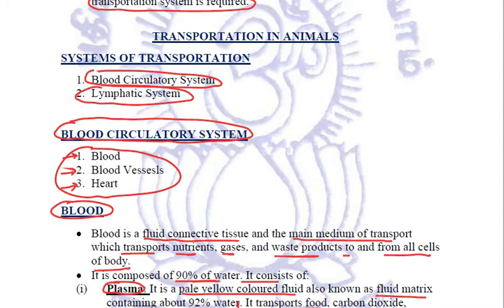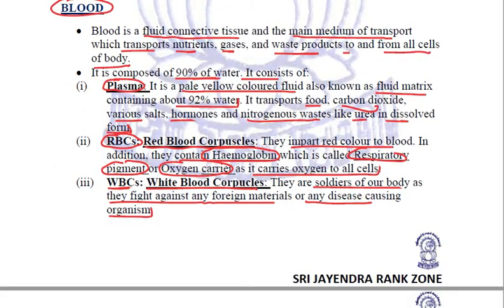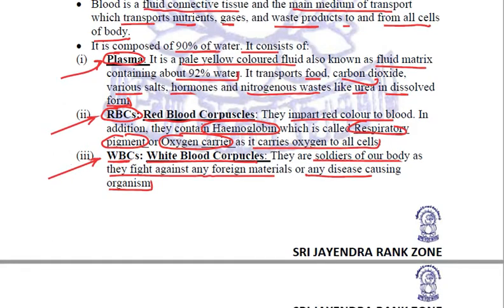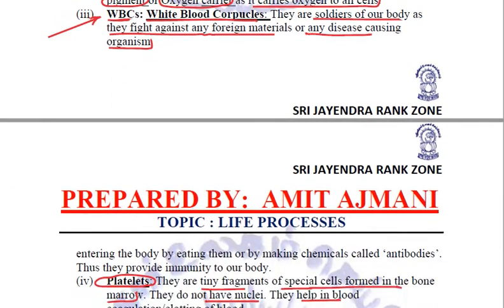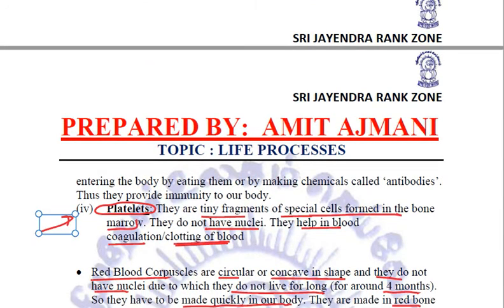In blood, we studied that blood is mainly composed of plasma, and in plasma, we have RBCs, WBCs, and platelets which remain suspended in blood. Getting a bit of detail on RBCs, WBCs, and platelets. RBCs are red blood corpuscles or erythrocytes, mainly imparting red color to the blood. They are enucleated, do not have any nucleus, and have a very small lifespan, only 4 months. They are made in the bone marrow from the stem cells. They contain hemoglobin, which is the oxygen carrier or the respiratory pigment of the body.